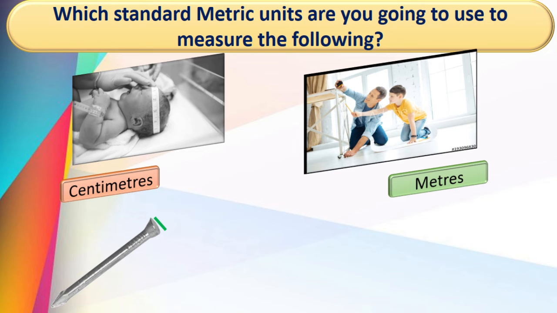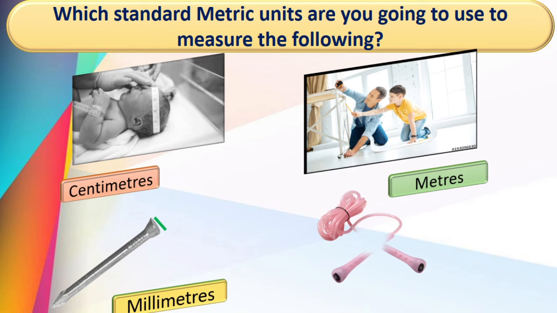Here the head of the nail. See this, only the green part, this we want to measure, the head of the nail. Do we use centimeter, meter or millimeter? Correct, millimeter, because this is very small, correct? So we use millimeters. And here this is a skipping rope.